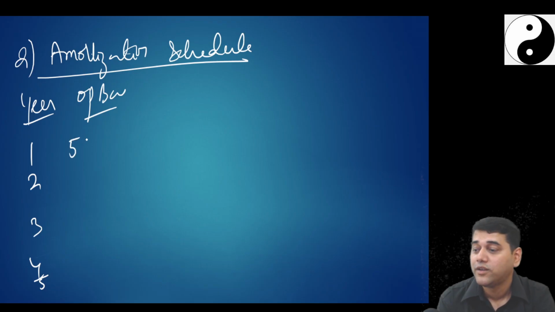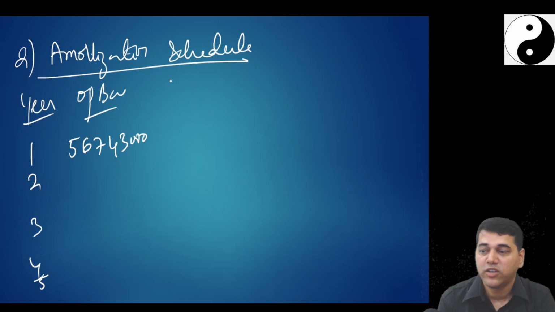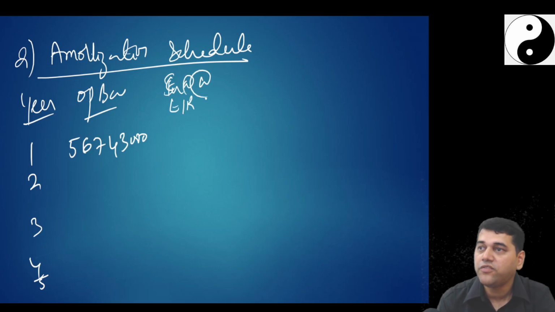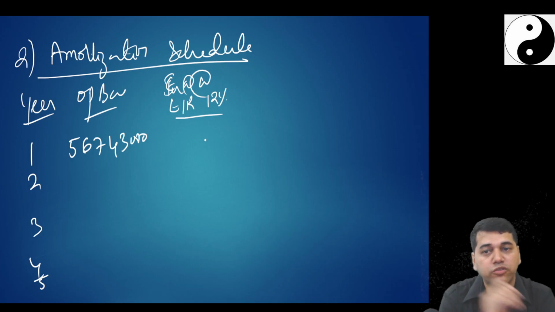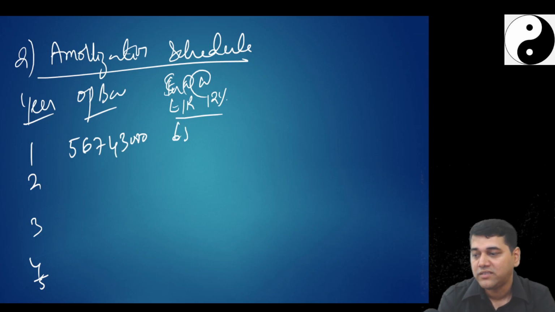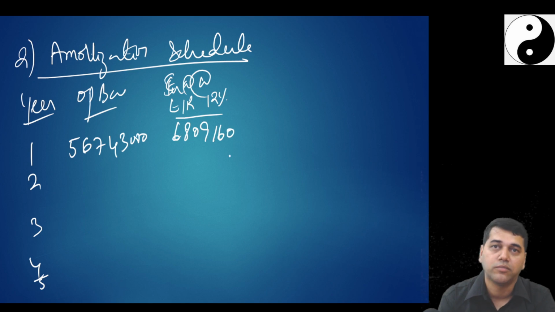5 crore 67 lakh 43,000. What is my interest at the EIR of 12%, the market rate of interest? If instead of giving to the subsidiary you would have given to somebody else, how much interest should you have earned? 68 lakh 9,160. Oh my goodness.